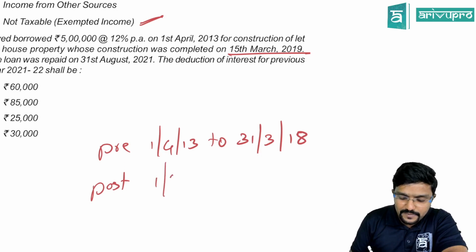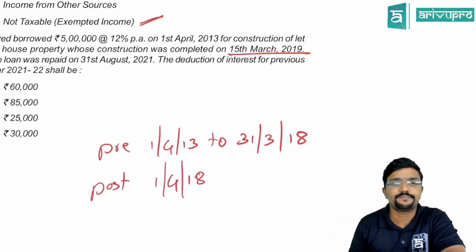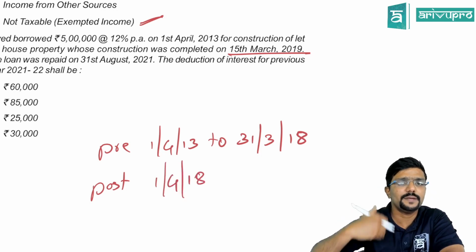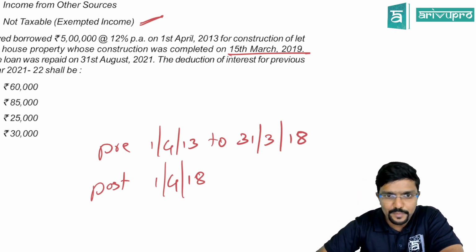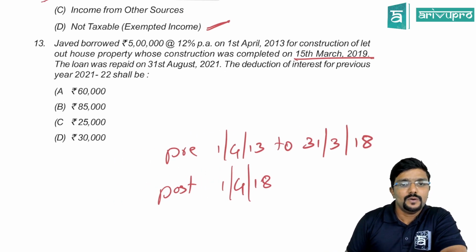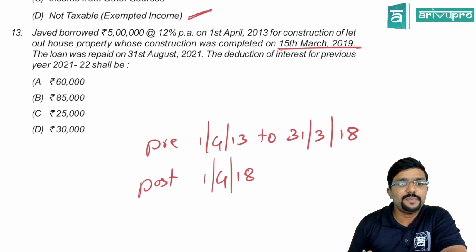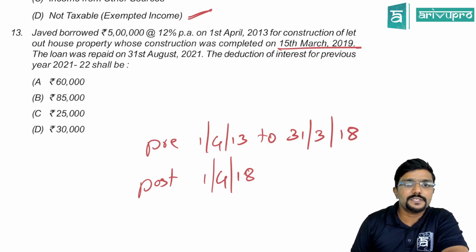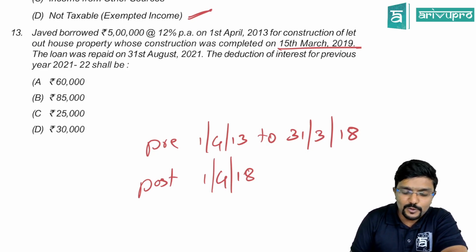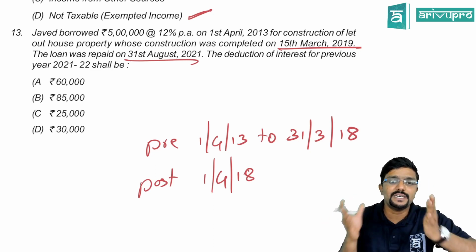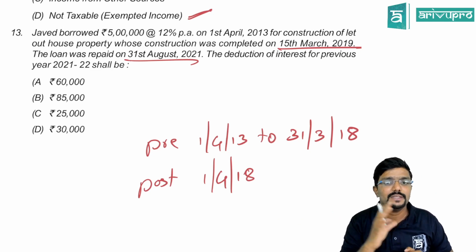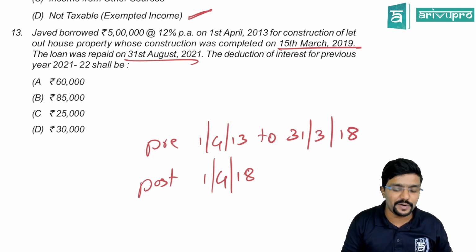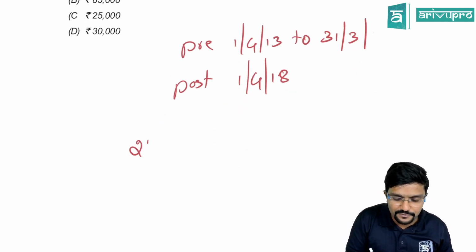So post-construction period will start the next day. When pre-construction period ends, immediately the next day, post-construction period will start. Hope it is clear. What are they asking? The loan was repaid completely on 31st August 2021. So it is understood that till 31st August 2021, nothing was repaid. They are asking the deduction of interest for previous year 21-22.